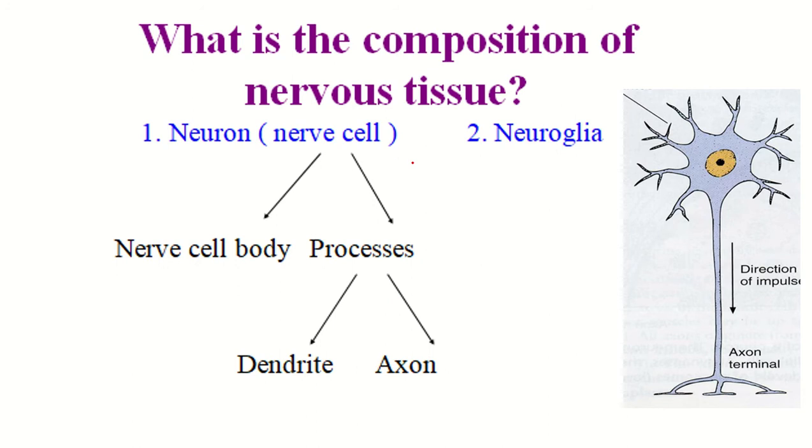The composition of the nervous tissue. Nervous tissue is composed of neurons and neuroglia. The parts of a neuron: this is the nerve cell body, and these are the processes. These are the dendrites, and this is the axon.